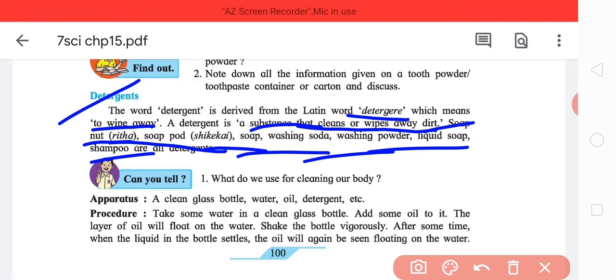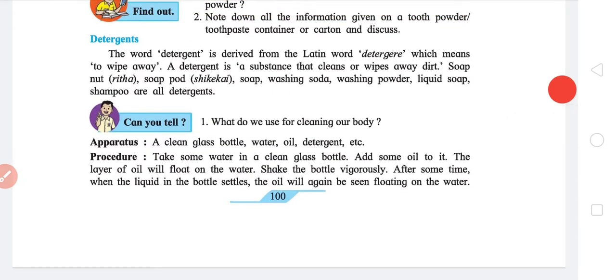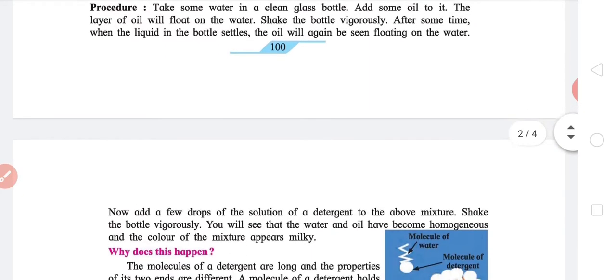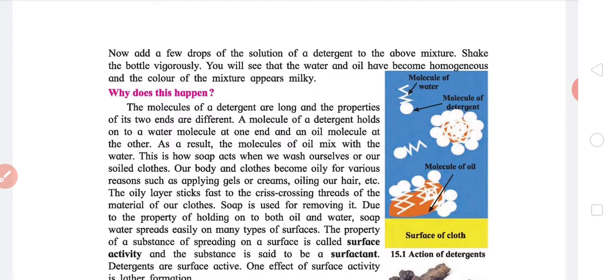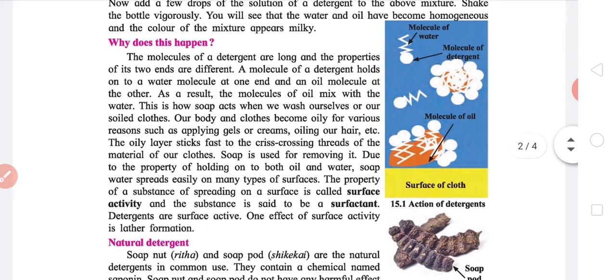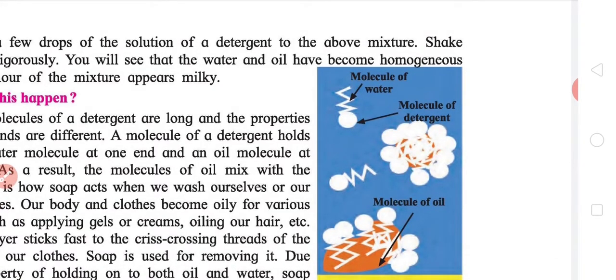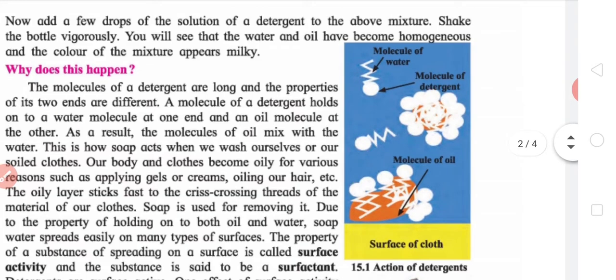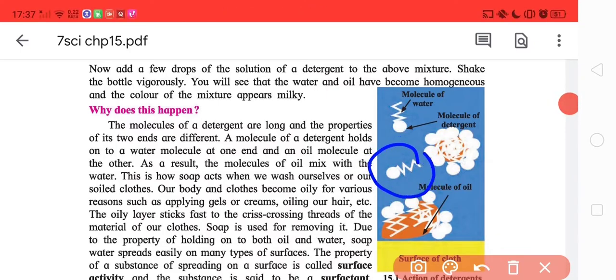They are all detergents. A small experiment: as we have seen, oil and water don't really mix together, and they tend to form separate layers. But when you add a detergent, the two start mixing together. Now, why? Let's answer this question. Here is the structure. This is more like a molecule of detergent.